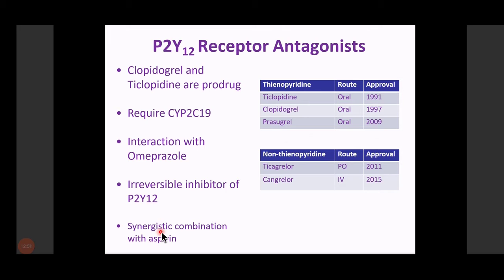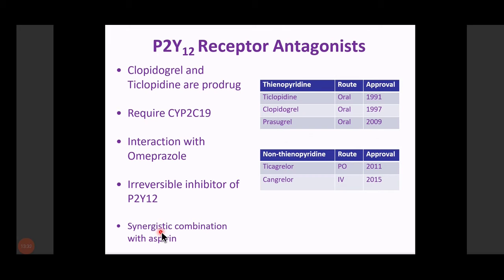Ticlopidine was the oldest agent, then clopidogrel came into the picture, then prasugrel, ticagrelor, and cangrelor is the latest one. Both ticlopidine and clopidogrel are prodrugs, and they require CYP2C19 for their activation. This interaction is very important because in the ICU, most of the patients are on omeprazole, irrespective of their disease. And in the ICU, most patients are also suffering from myocardial infarction, stroke, or many other diseases. So in these patients, if you give clopidogrel plus omeprazole, what will happen?